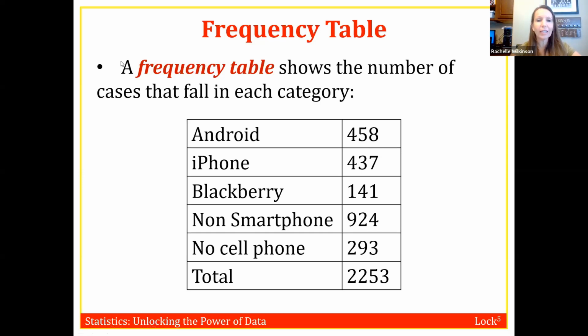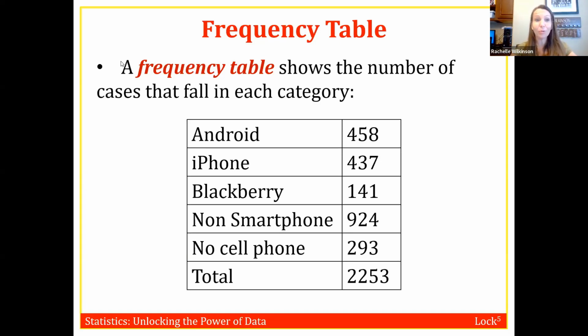Okay, just looking at this frequency table, what stands out to you? What's kind of interesting about this data from 2012? Okay, the number of people with no smartphone, huge, right? More Androids than Apples. I thought that was super interesting because I have an Android now, but I feel like I never run into people with Androids.